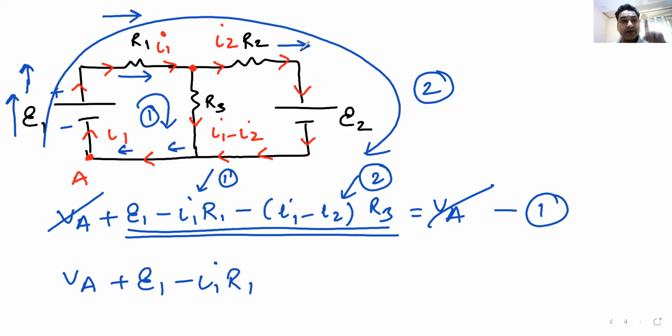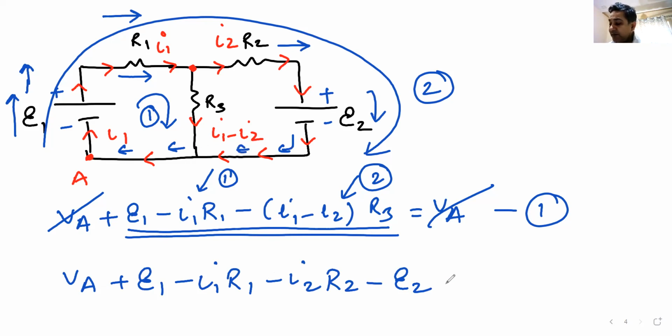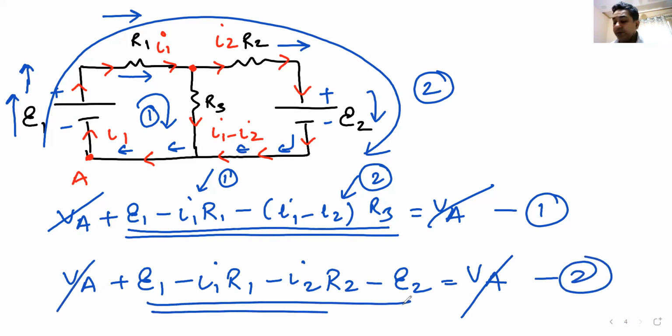Now I move in the upper path, again in the direction of current, minus I2 into R2. I move across this battery from positive terminal to negative terminal, so it must be a drop, minus E2. I come back to point A, which is equal to the potential of point A, so VA gets cancelled. This is my equation number 2.